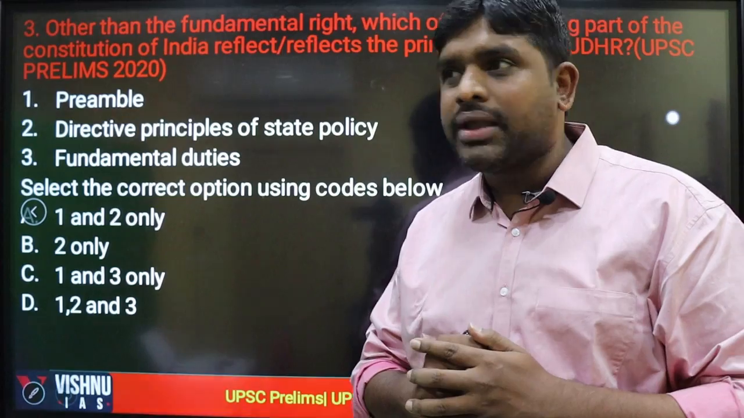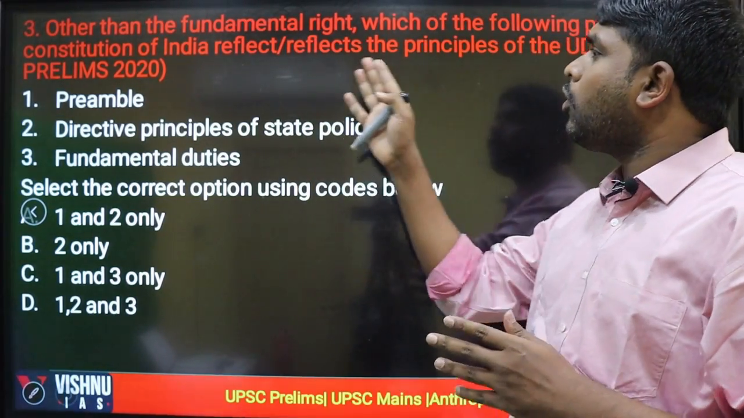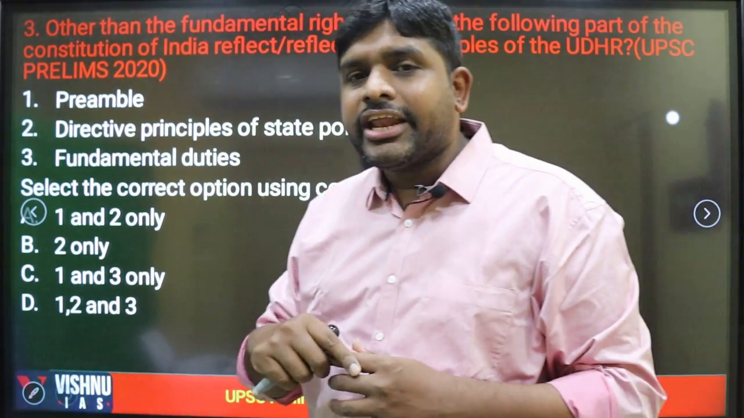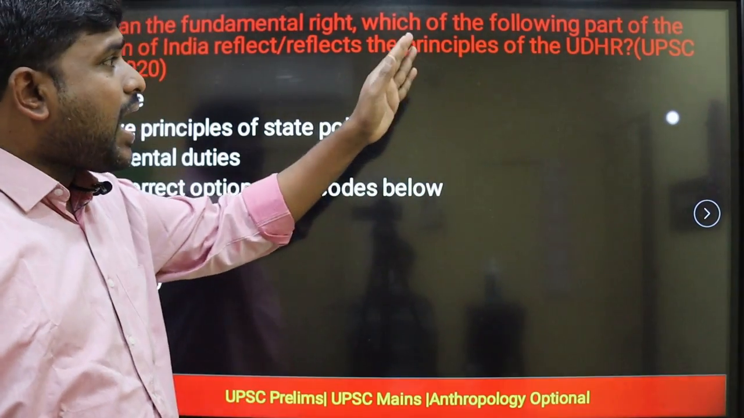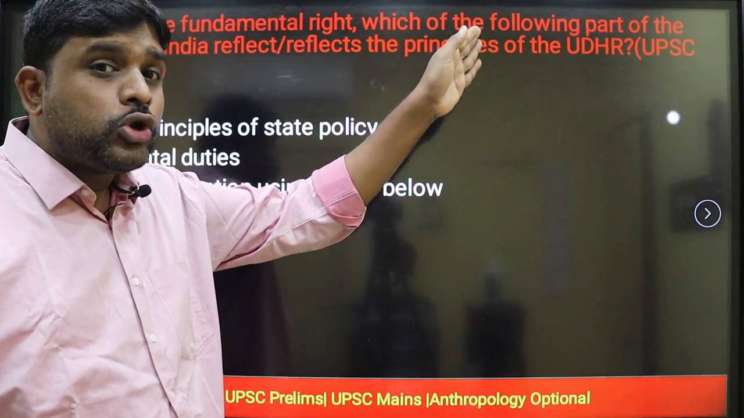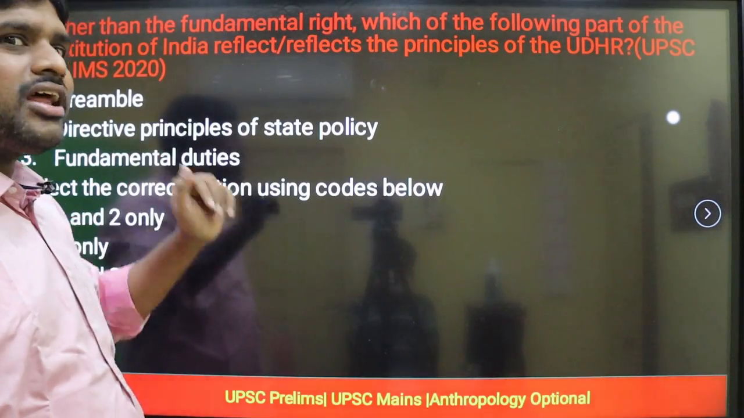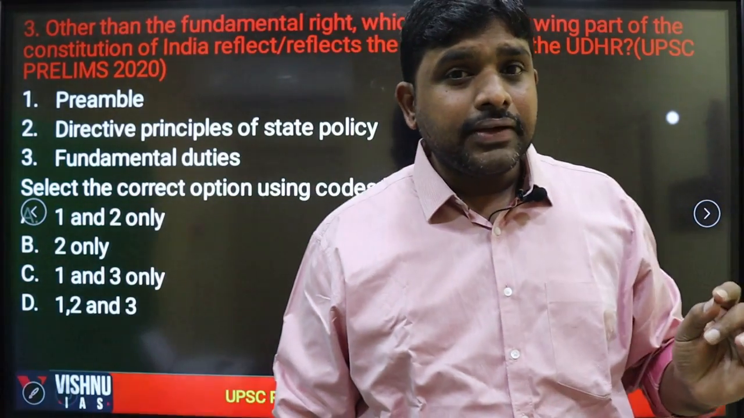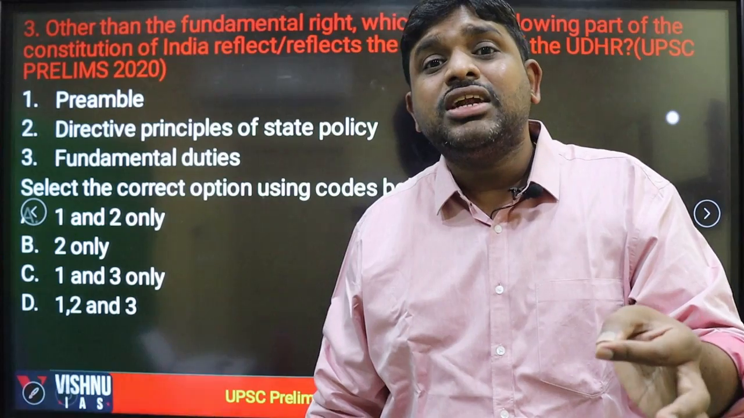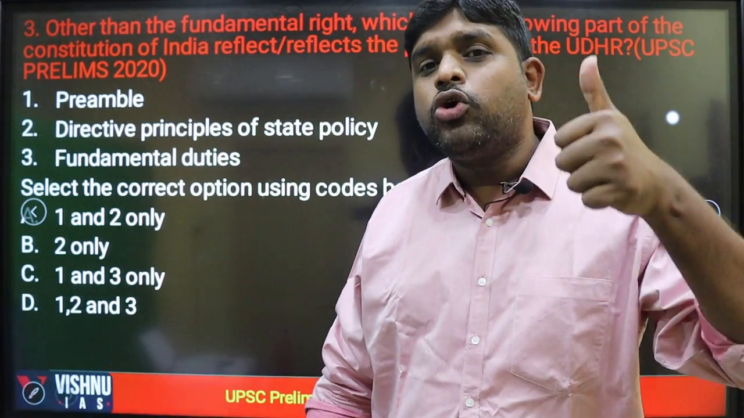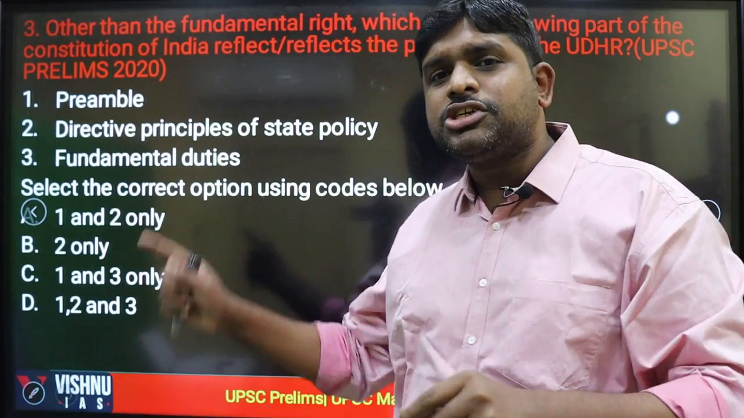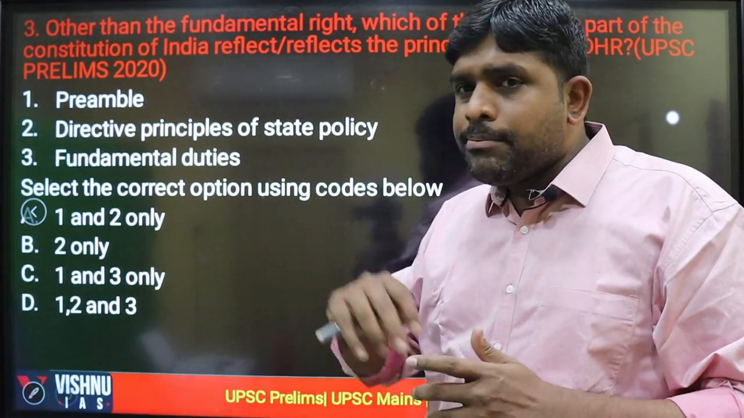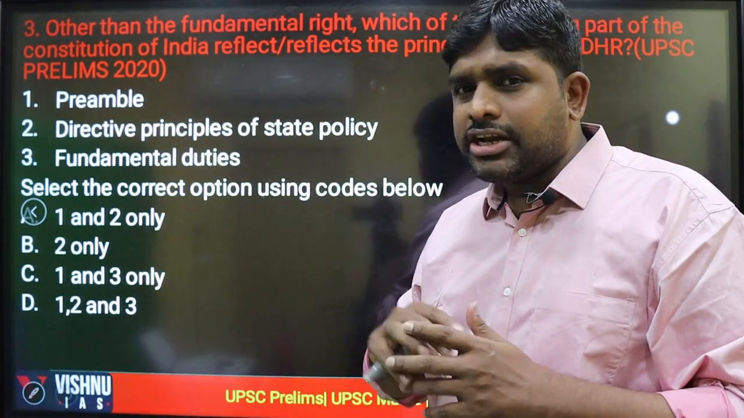Another question on the preamble topic. Other than the fundamental rights, which of the following parts of the Constitution of India reflect the principles of the United Nations Declaration on Human Rights? Where is this declaration present in our Constitution, other than fundamental rights? Yes, in fundamental rights, the declarations of human rights are present. Other than fundamental rights, where is this Universal Declaration of Human Rights, UDHR, endorsed by the United Nations Organization, present? Preamble, DPSP, fundamental duties.